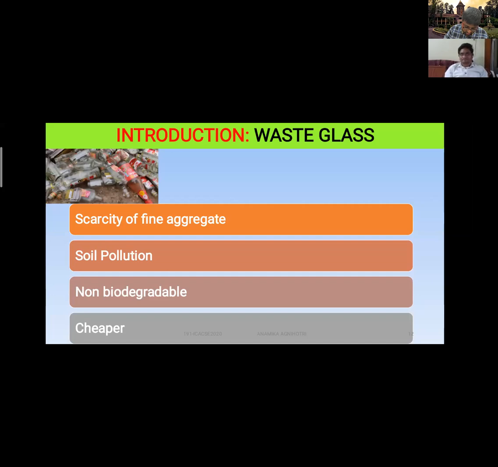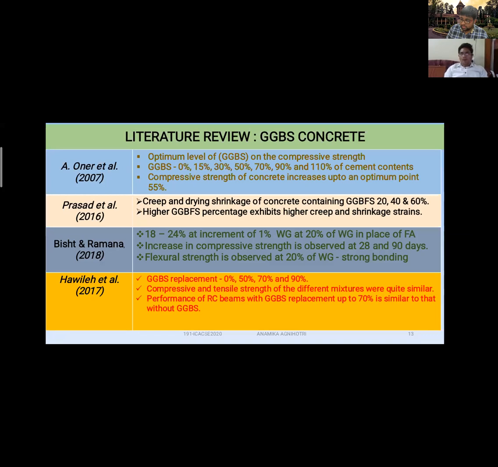Now coming to the introduction of waste glass. So we saw that we are replacing cement with the GGBS. So we also want to make our structure cheaper. So we are replacing fine aggregate also with the waste glass. As we know, waste glass is a non-biodegradable component. So if we use it in our structure, then it will make our environment more sustainable. These are the literature reviews.